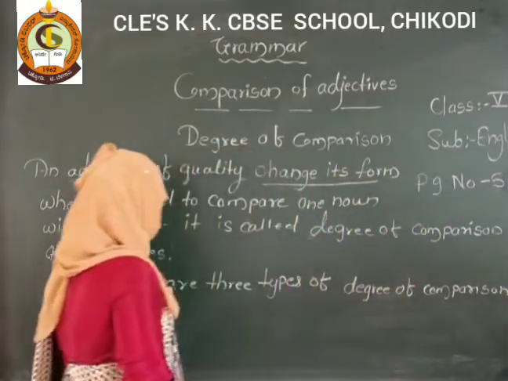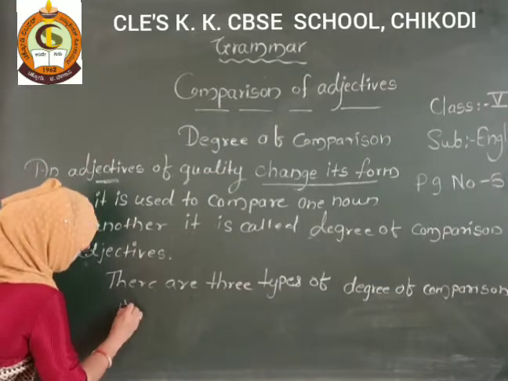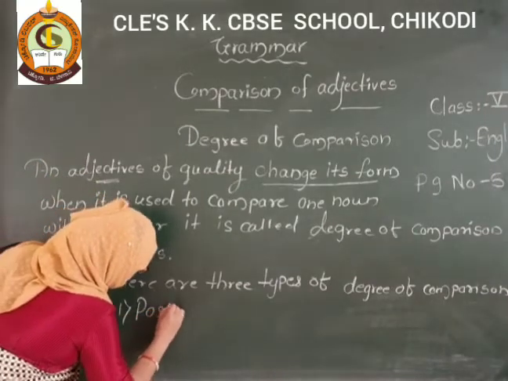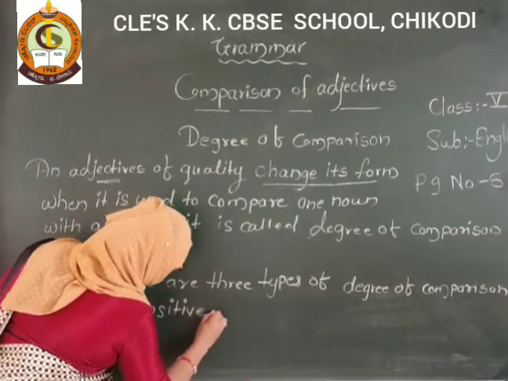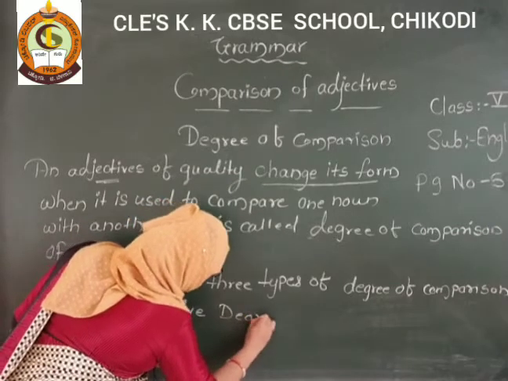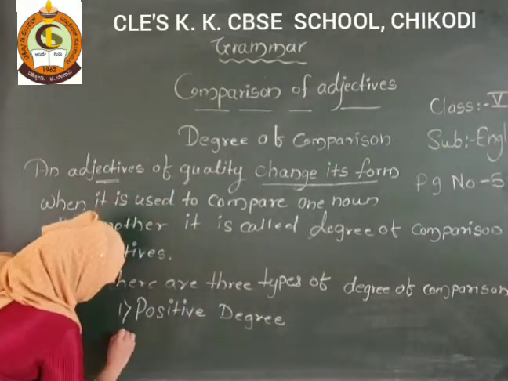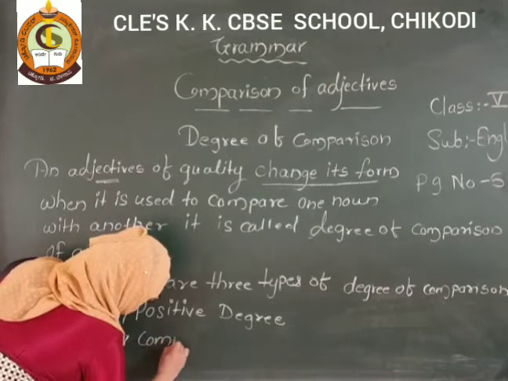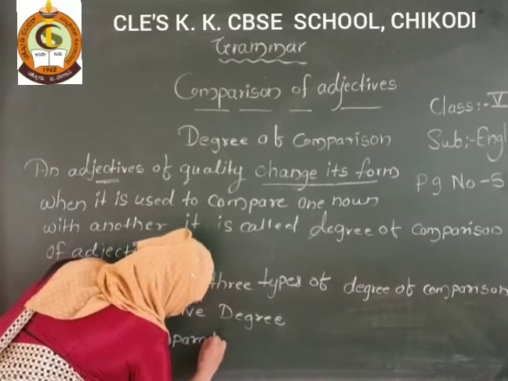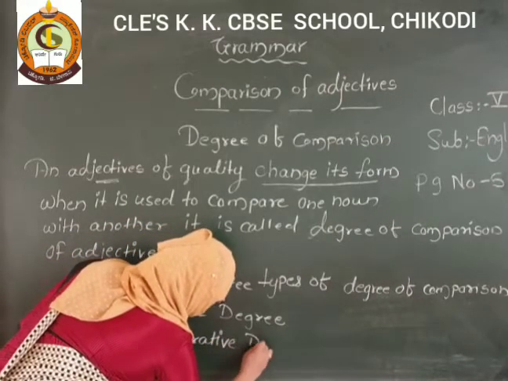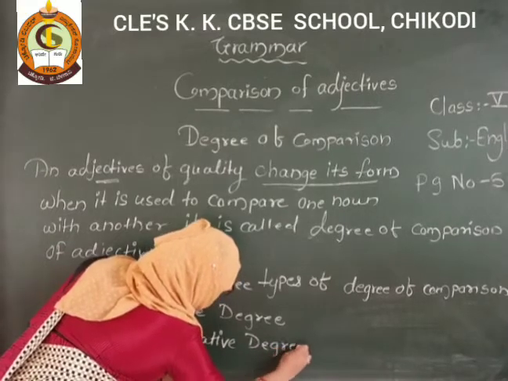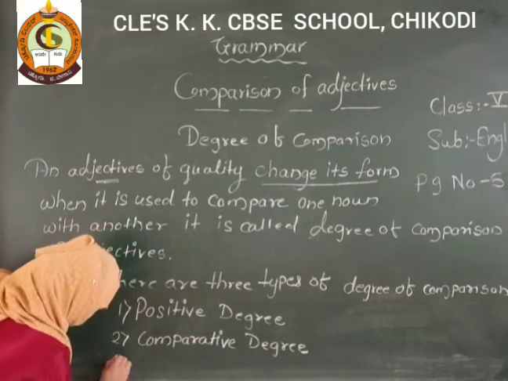So first one is positive degree. Second, that is comparative degree. And third, that is superlative degree.